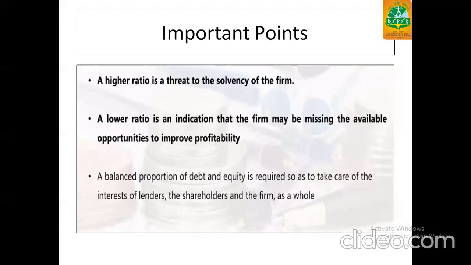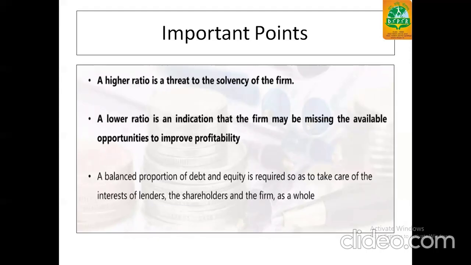Important points. Higher the ratio is a threat to the solvency of the firm. Threat to the solvency means the firm will no longer be able to continue their business if this ratio is higher. A lower ratio indicates that the firm may be missing the available opportunity to improve the profitability, because for getting the opportunity, we have to take risk.